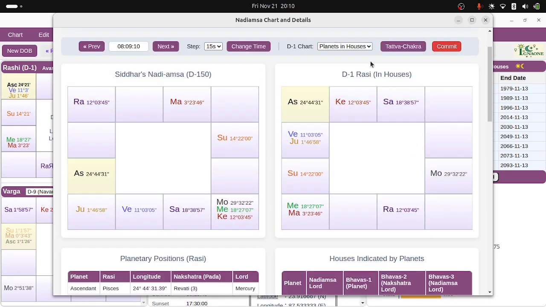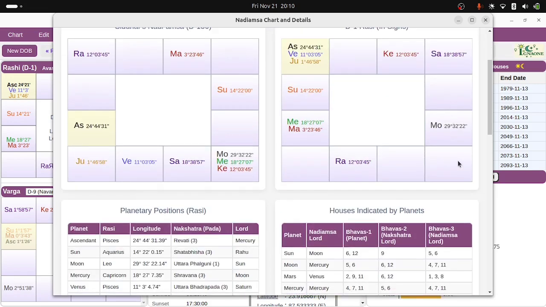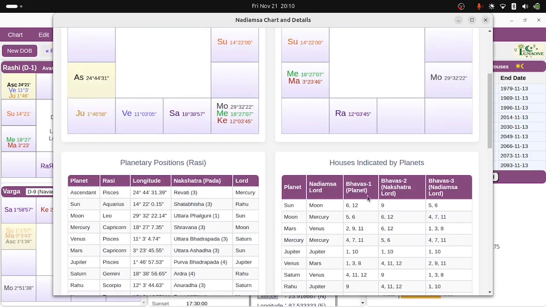So if I change this to planets in signs, if something has to change, it will change. See, Sun moved to the 12th house. So then here it shows 12, because this is the column for Sun, because Sun is the nakshatra lord for Moon, right? Uttar Falguni, right? And then you have this Nadi-amsa lord's ownership. This is the most important, the Nadi-amsa lord's ownership here.